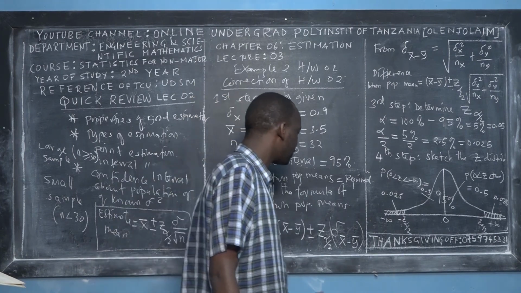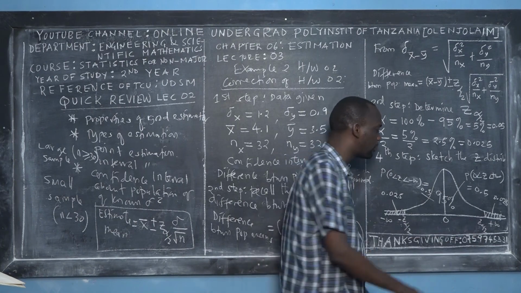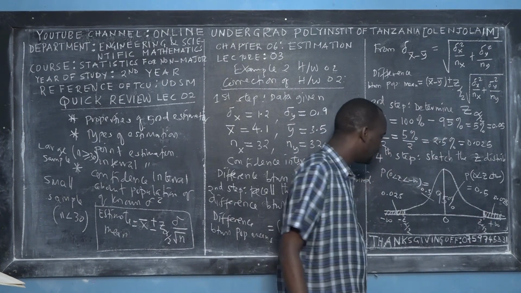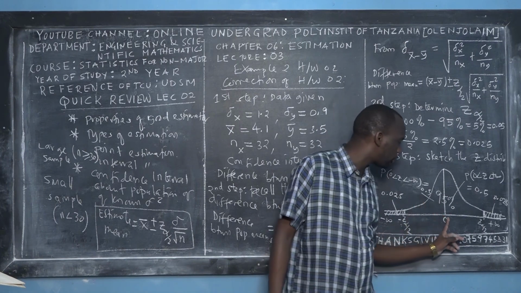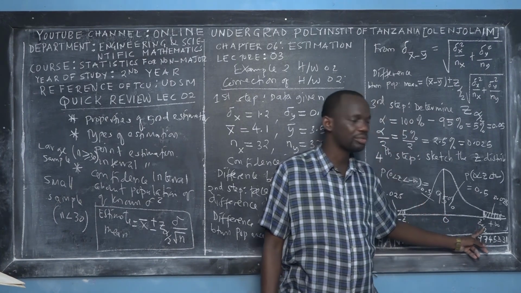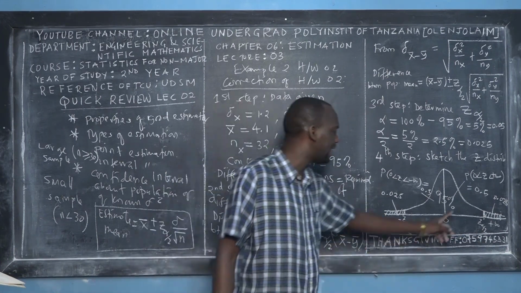So our interest is to know the value of Z at this particular point. How can we find it? We can find the probability from 0 to Z subscript alpha over 2, meaning the area under this curve.